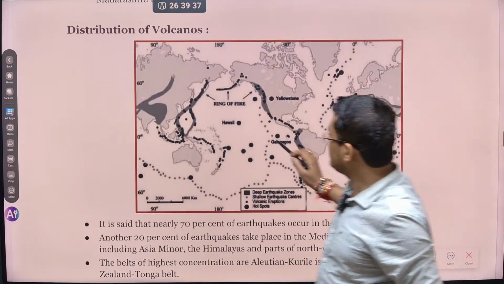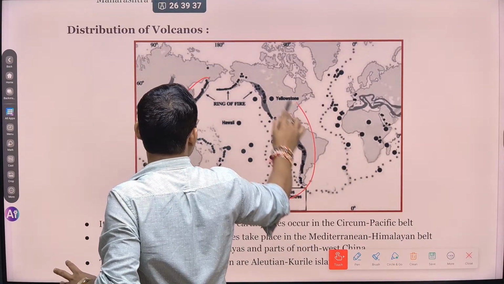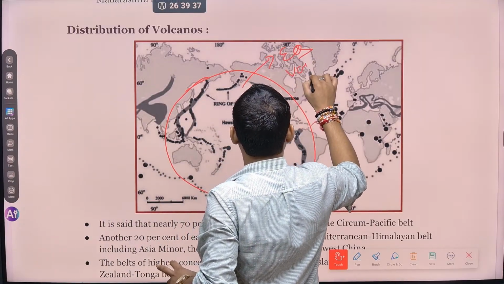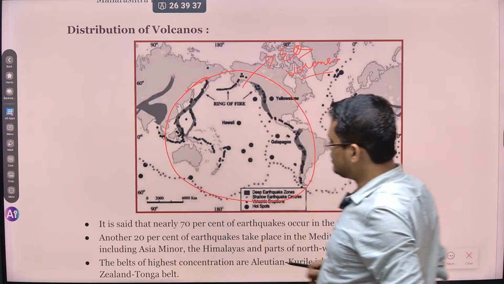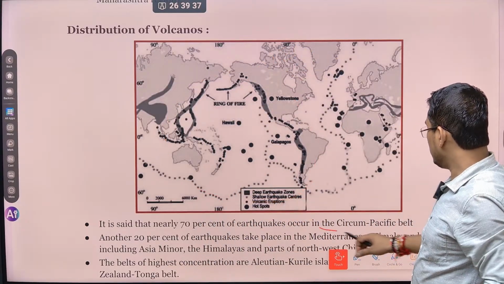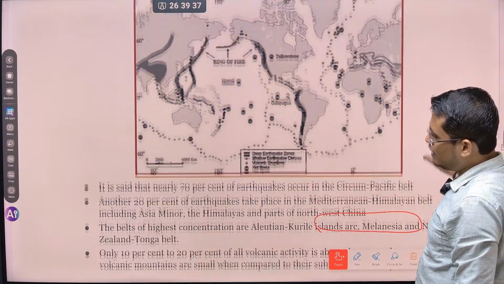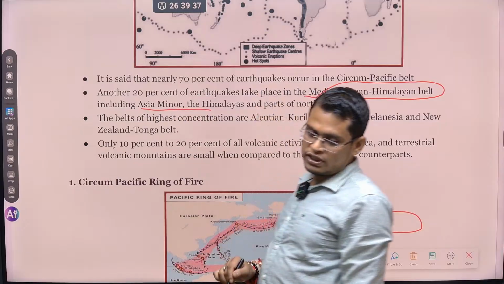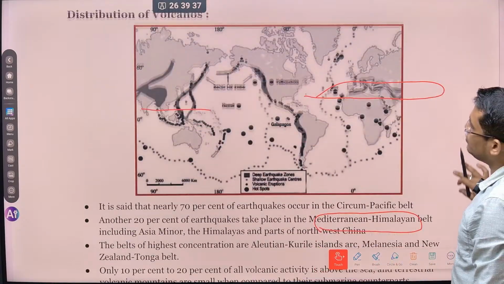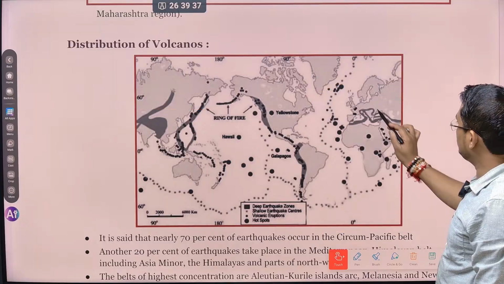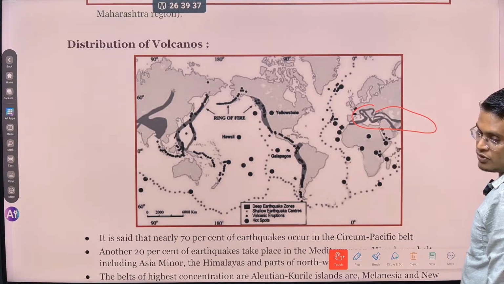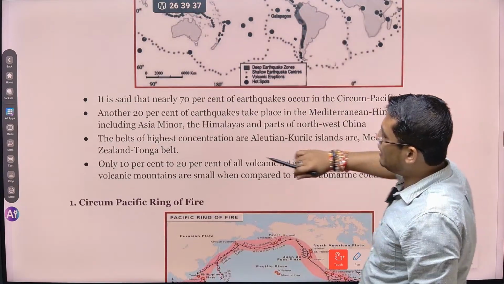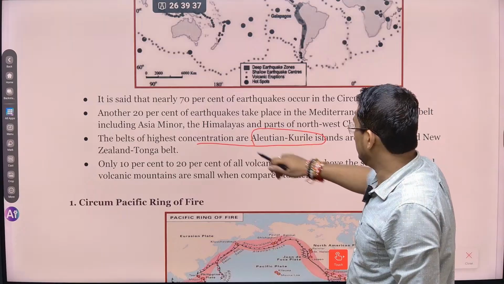You can see here this region is called Pacific Ring of Fire. ये जो region है वो Pacific Ring of Fire बोलते हैं. This region is prone to both earthquake and volcanism. Majority of the things happen here. It is said that 70% of the earthquakes occur in circum-Pacific belts. ठीक है. 20% of the earthquakes take place in the Mediterranean Himalayan belt, including Asia Minor. This Mediterranean region is also very much prone to earthquakes. This region up to Himalaya is also prone to severe earthquakes, including the Turkey region. So third one is belt of highest concentration of Aleutian and Kuril. Aleutian Kuril कहाँ है?